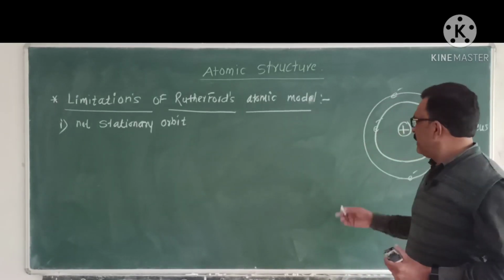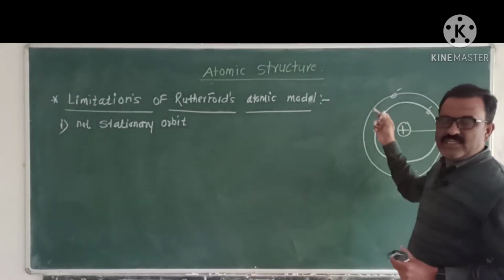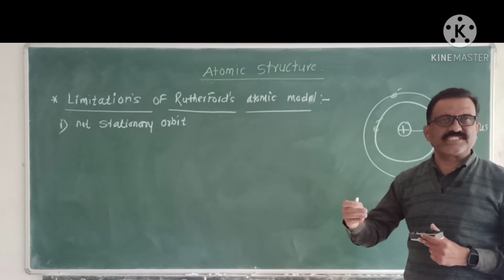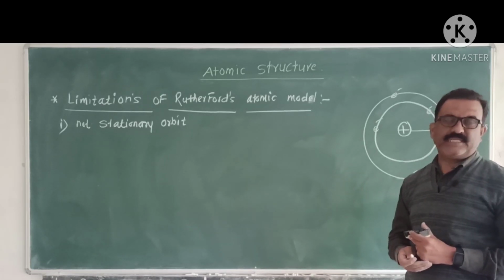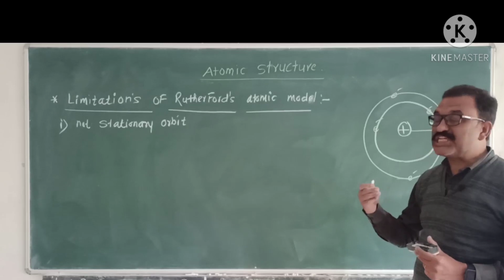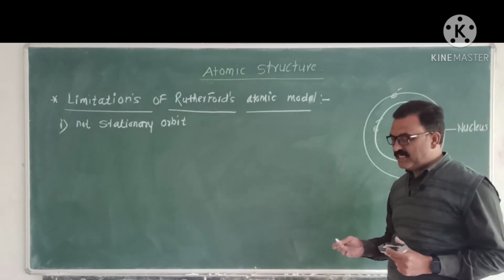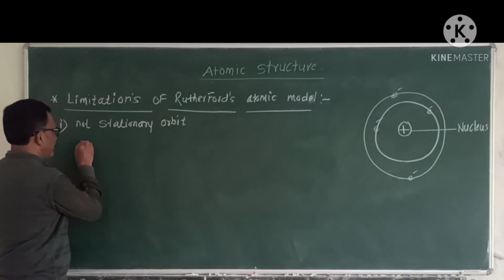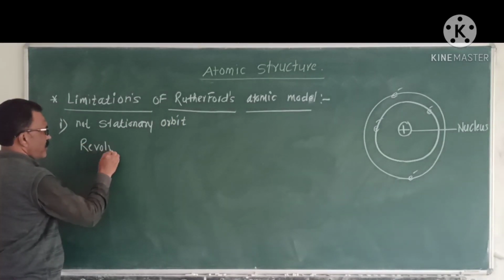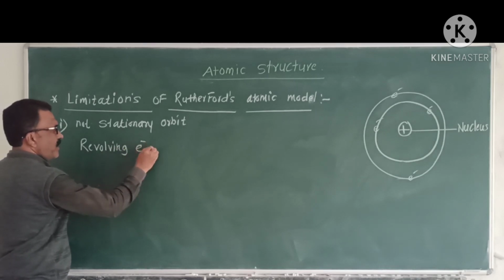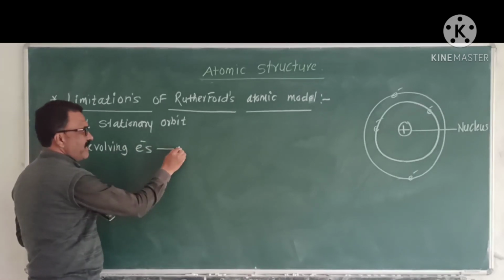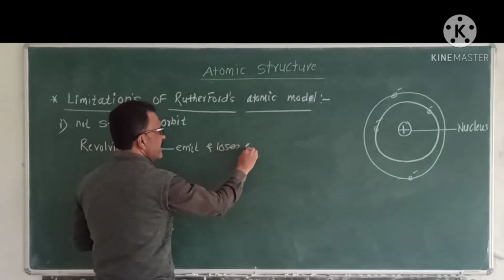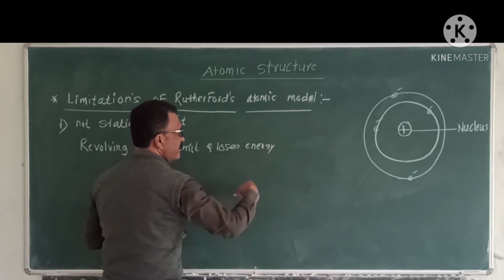Here, these negatively charged electrons revolve around the nucleus, and hence, according to this classical theory, the electron must emit energy. That is, revolving electrons must emit radiation and lose their energy.